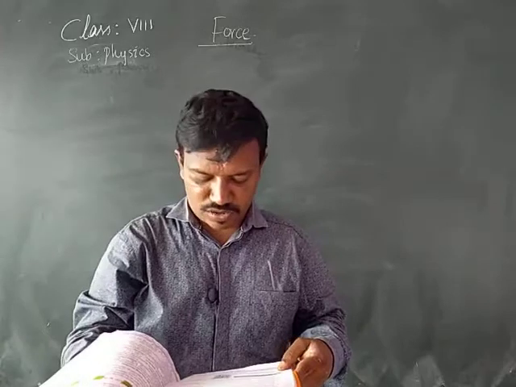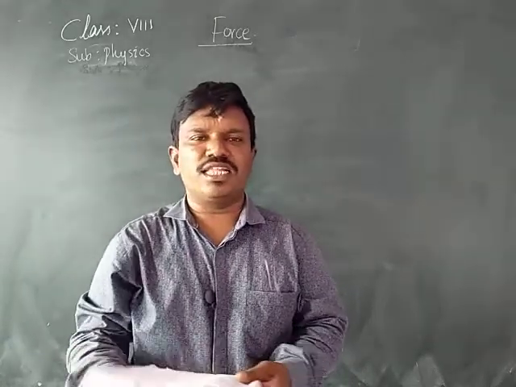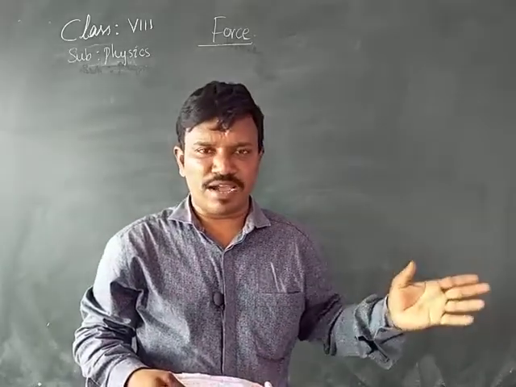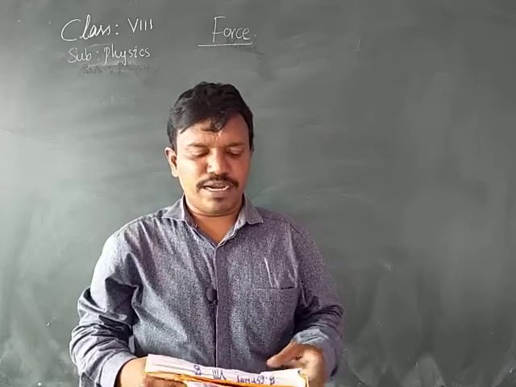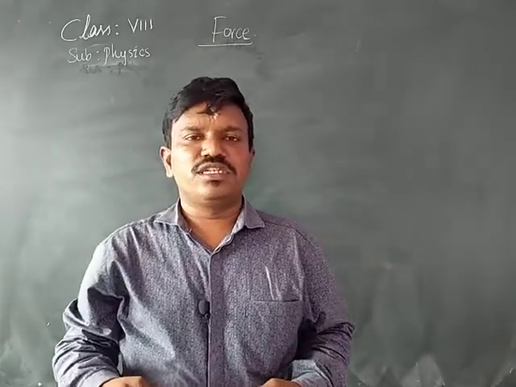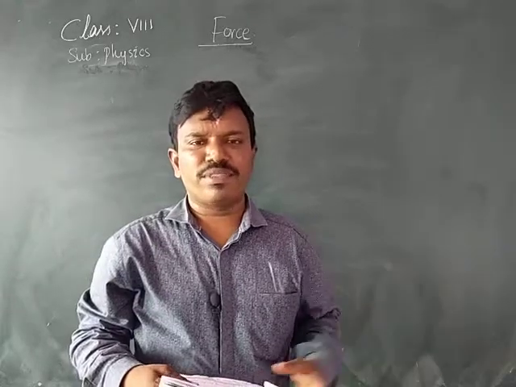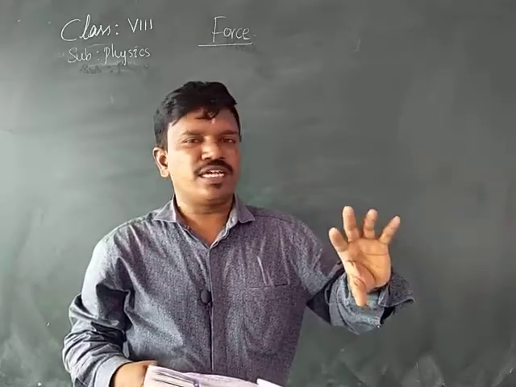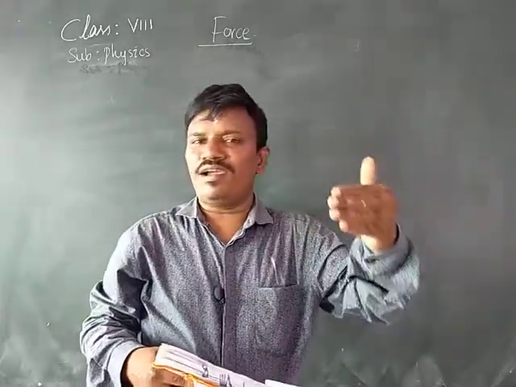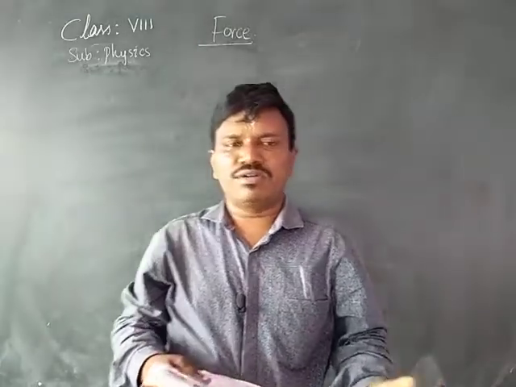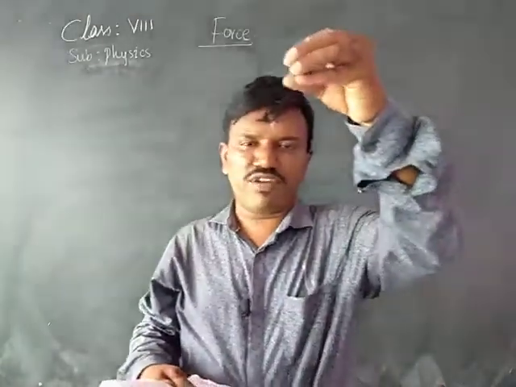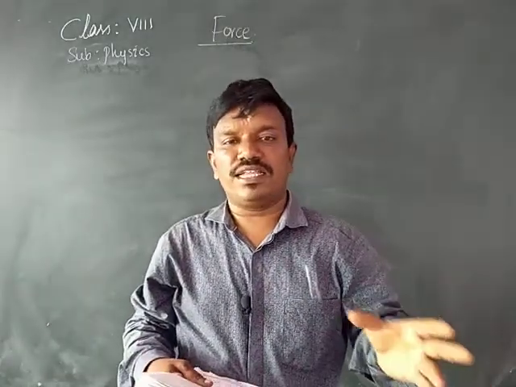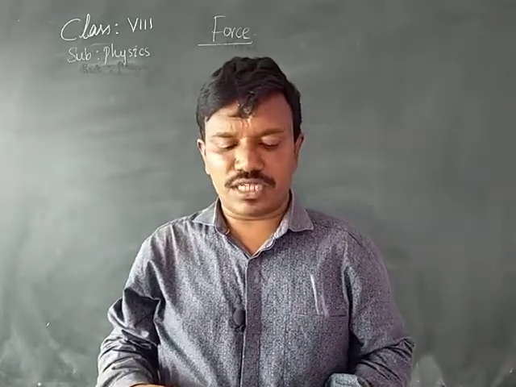Give two examples for the contact and a force at a distance. Many forces are there, that is the muscular force, frictional force, gravitational force. We already discussed about them. Explain gravitational force by suitable examples. Suitable examples are normally a tree falling towards the ground. If a person is jumping from any building, he will come to the ground, or any object which is freely falling always comes to the ground because of the force of attraction of the earth on the other objects. Therefore, those are the examples of the gravitational force.